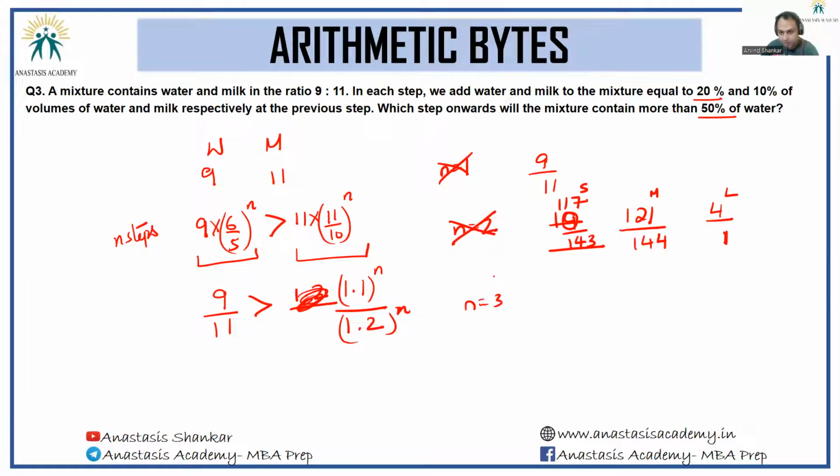Let me check for n equal to 3. I will have 9 by 11 and 1331 by 1728. Okay. So now I will have 150, if I multiply both the numerator and the denominator by 150, I would get 1350 by 1650. And now hopefully you can see the numerator is larger here, the denominator is smaller here. Of course, this is the larger fraction, this is the smaller fraction.